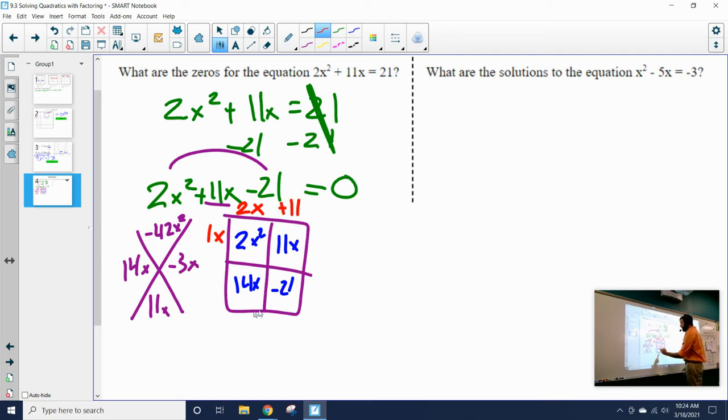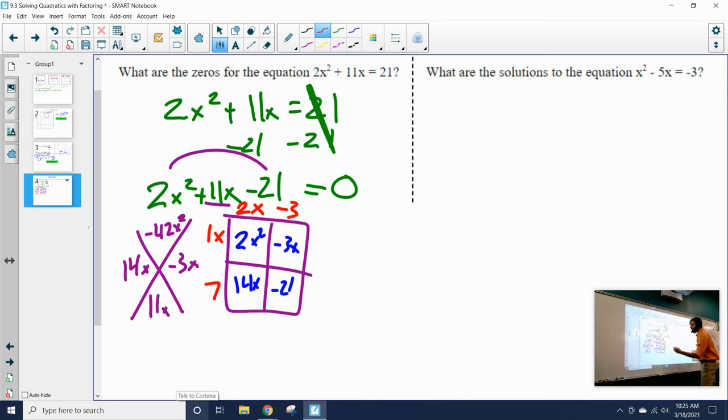2x times what becomes 14x? Well, 2x times 7. Oh, I'm sorry. I put 11x, not negative 3x. I apologize. Let me fix that. This is negative 3x. So 1x times what becomes negative 3x? Well, 1x times negative 3. And then 2x times what becomes 14x?